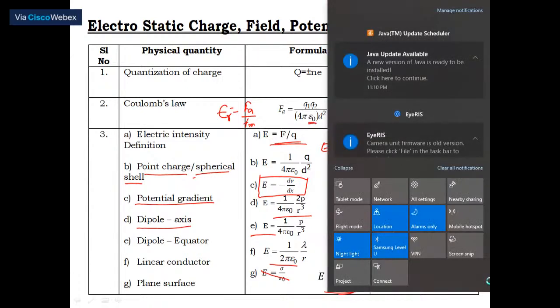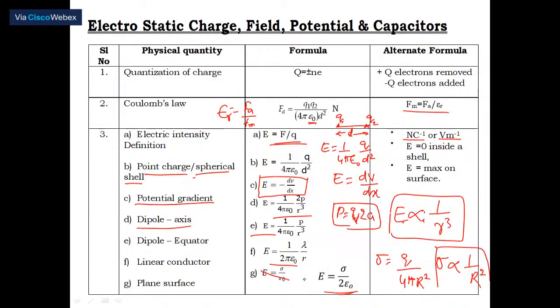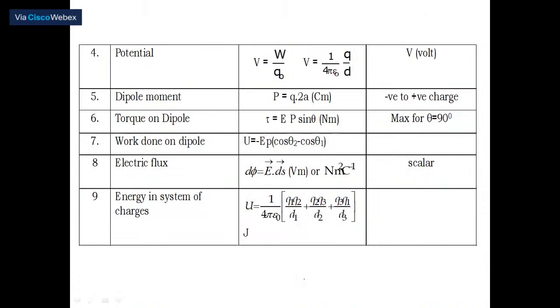Then only will we come across this. Otherwise, it will certainly be a problem, because without knowing all these deviations, you cannot solve all the problems. Remember this. I think you have completely understood this. Let me move on to the next one.